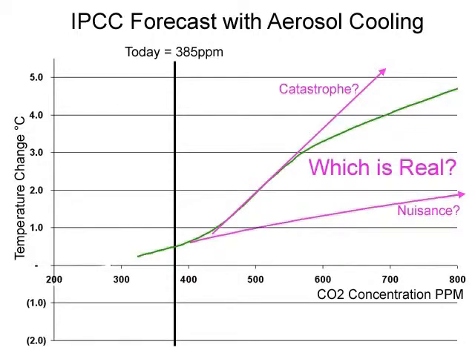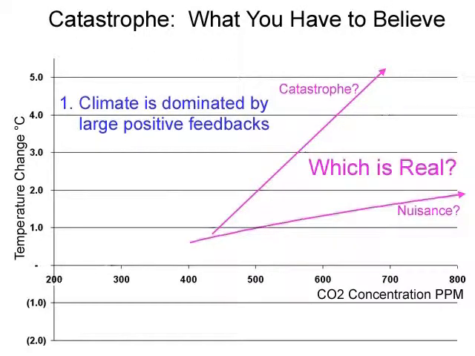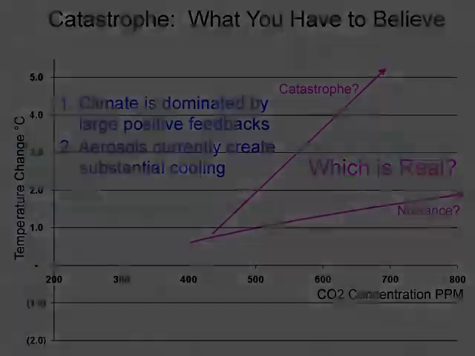More bluntly, is this masking a real effect, or is it an arbitrary plug to save face for the computer modelers? From this analysis, we can see that in order to believe higher forecasts, you have to believe two things. One, that the world's climate is dominated by strong positive feedback, and two, that man-made aerosols are substantially cooling the Earth, masking half or more of the actual warming. Neither of these propositions are well supported by good science. We have already discussed feedback. Let's take a quick look at aerosol cooling.